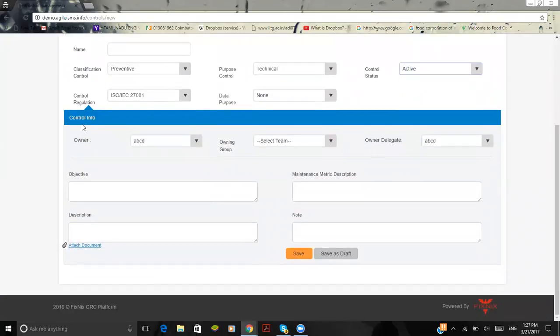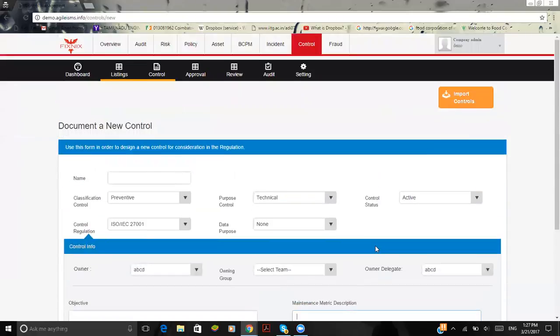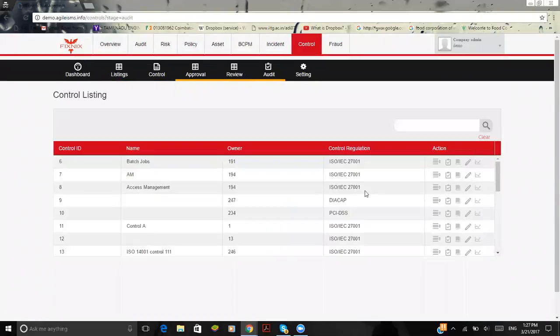So here I'll define the control info as owner, the owning group, and the owner delegate. I'll define my objective, maintenance metric, and descriptions in a clear, detailed manner, and the description on the note. So finally, I'll get the approval, and the review process is done, and the audit. So based upon which audit process I'm going to map, maybe for an instance, ISO 27001. So these are the control measures given for ISO 27001. Meanwhile, the various controls can be defined.